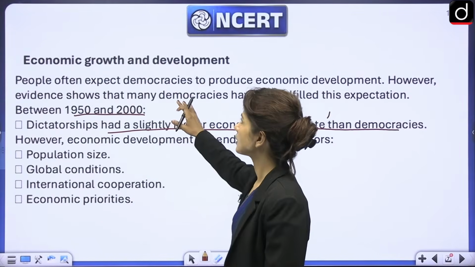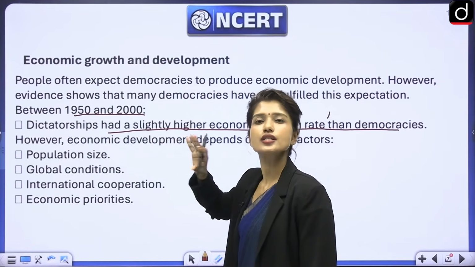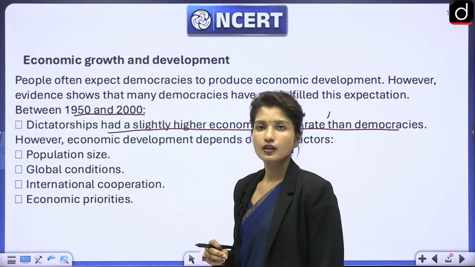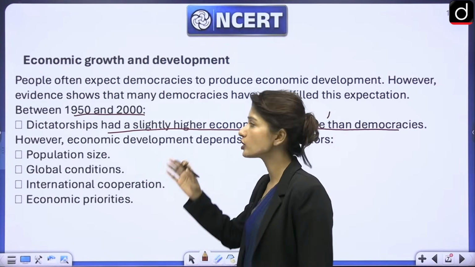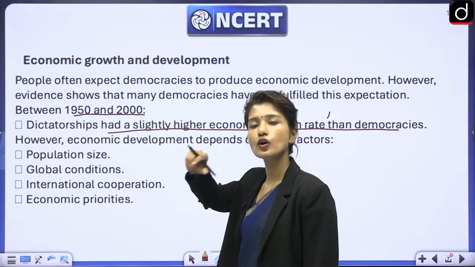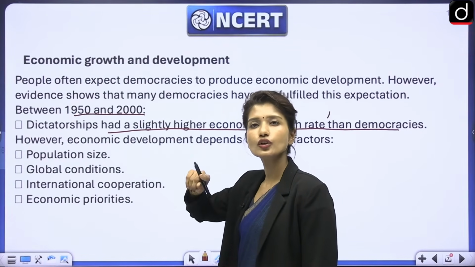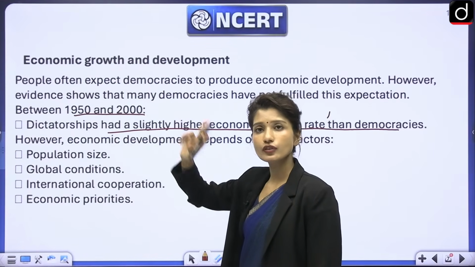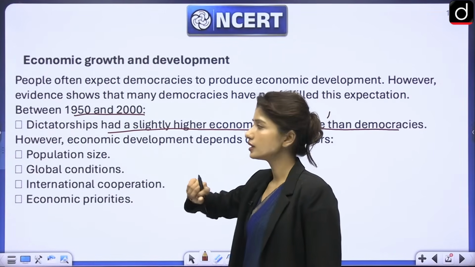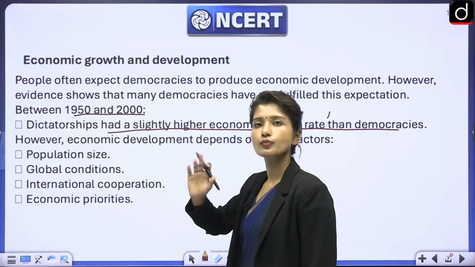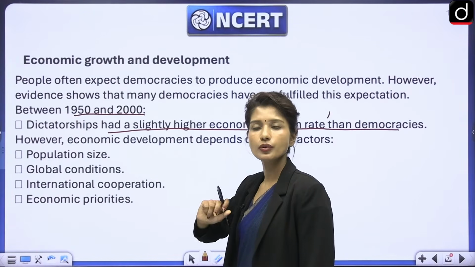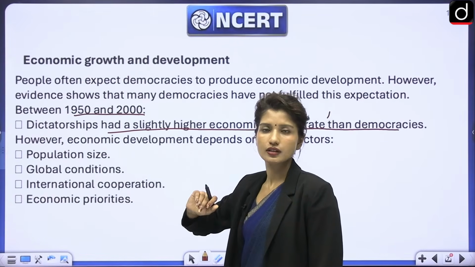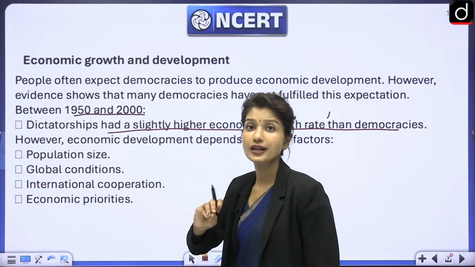And a country's success is not just about economic development, it is also about how the people of that country are being treated, right? If there is social justice or not. Because India focuses on other things also, in democracy you focus on these things also, then economic development can be slightly slower as compared to dictatorship. However, there's a very important nuance here. When we talk about poor countries, in poor countries, whether there is dictatorship or there is democracy, they both are functioning on similar levels. They both lack economic development in poor countries.